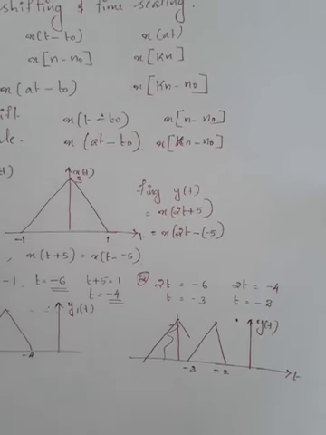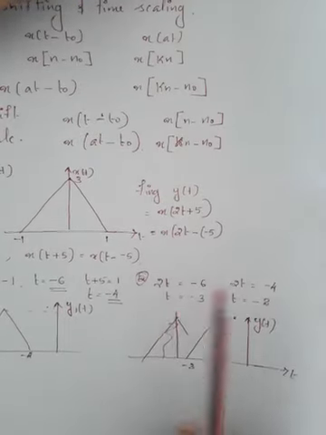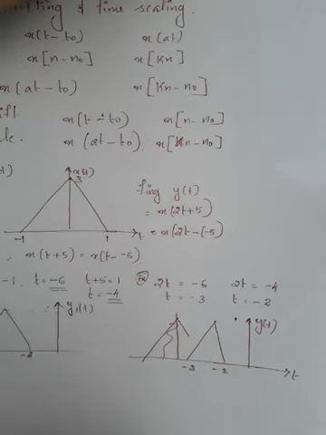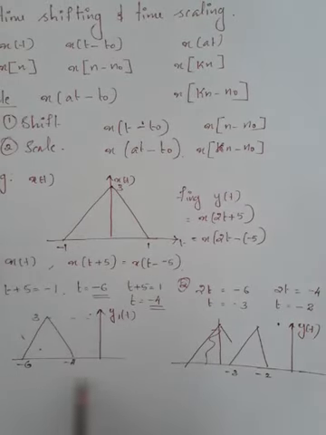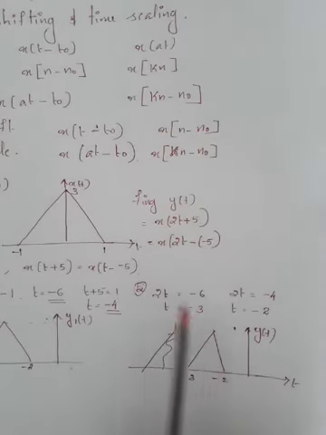Now, as a second step, we can scale the signal with 2t. We have to scale the signal which is a result of shifting. After shifting, we got this signal, and now we are going to scale this signal with 2.